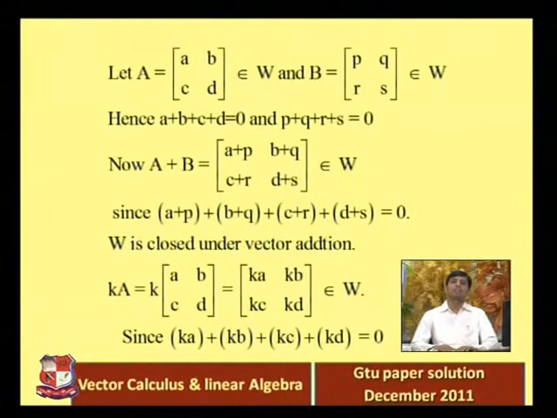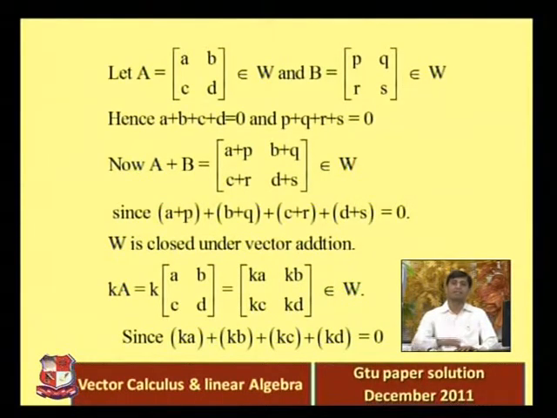Second condition, W is closed under scalar multiplication. That we have to prove. So take K into A, that is equal to K into A, B, C, D, that is equal to, using standard scalar multiplication for the matrix, K into A, K into B, K into C, K into D. That also belongs to W. Why does this belong to W?